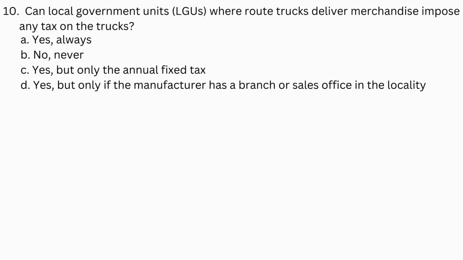Number 10. Can local government units where route trucks deliver merchandise impose any tax on the trucks? A. Yes, always. B. No, never. C. Yes, but only the annual fixed tax. D. Yes, but only if the manufacturer has a branch or sales office in the locality.